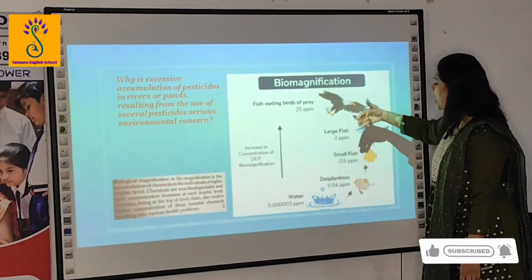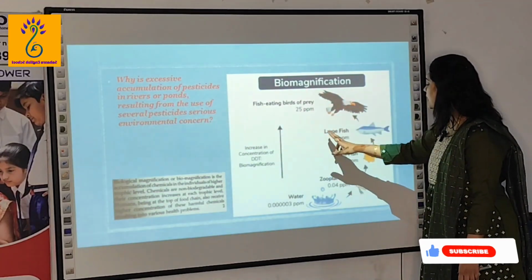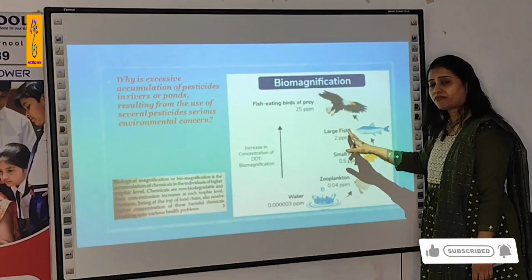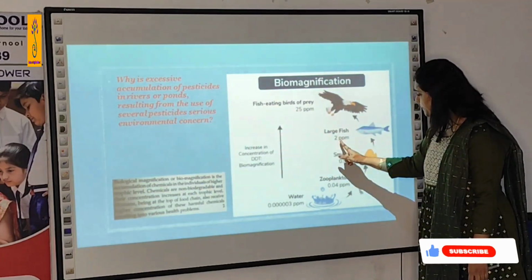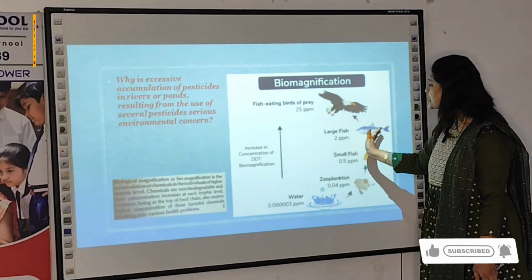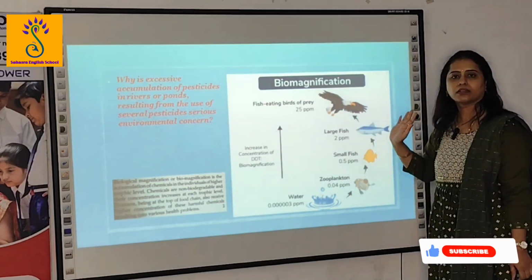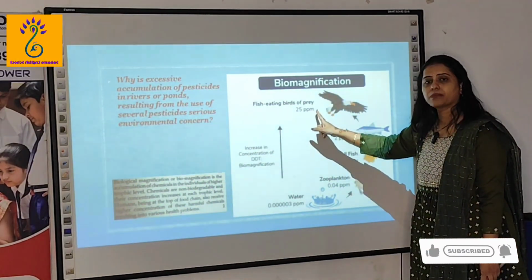Now from here to here, more than 10 times. When large fish consume, it is 2 parts per million. Now when this fish is consumed by a hawk, it is 25 parts per million.